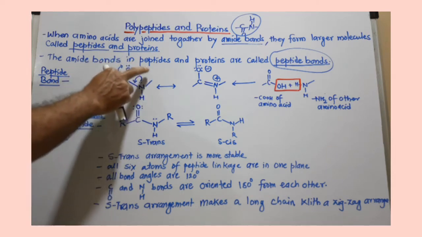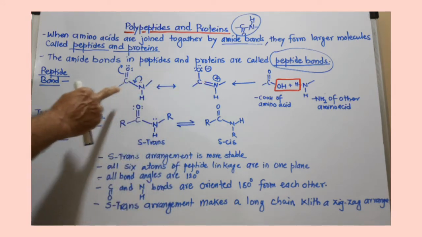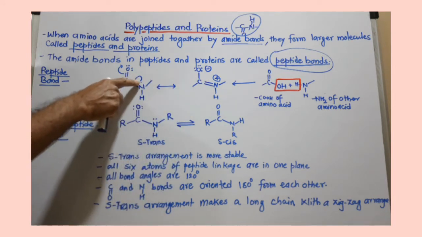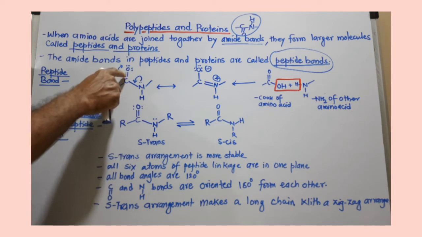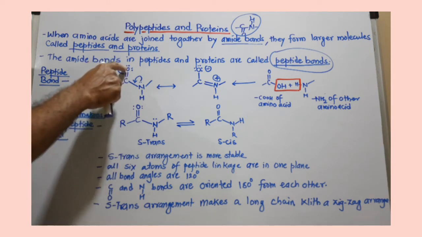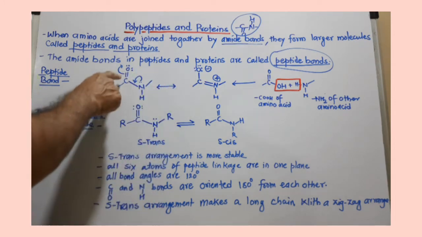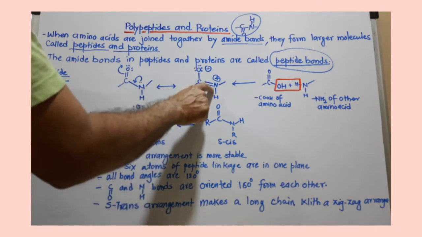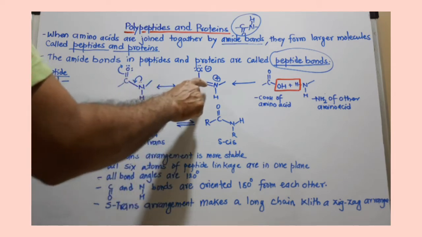Now this peptide bond is more stable. You can show here resonating structures for this peptide linkage. To draw the resonance structure, we have to use this lone pair which is on nitrogen. It is moving in between this carbon and nitrogen, and this double bond, the pi bond, is moving onto oxygen as a lone pair. So you can see there are three lone pairs on this oxygen because this pi bond is moved completely over oxygen, and there is a double bond between carbon and nitrogen because this lone pair is shifted in between carbon and nitrogen to form a pi bond.